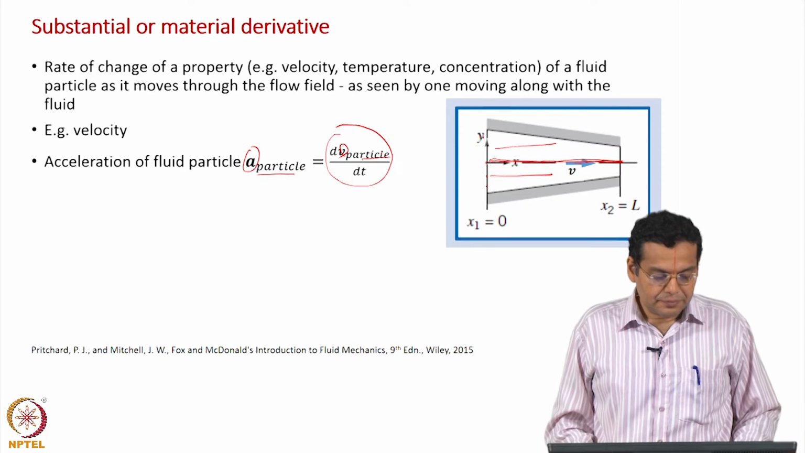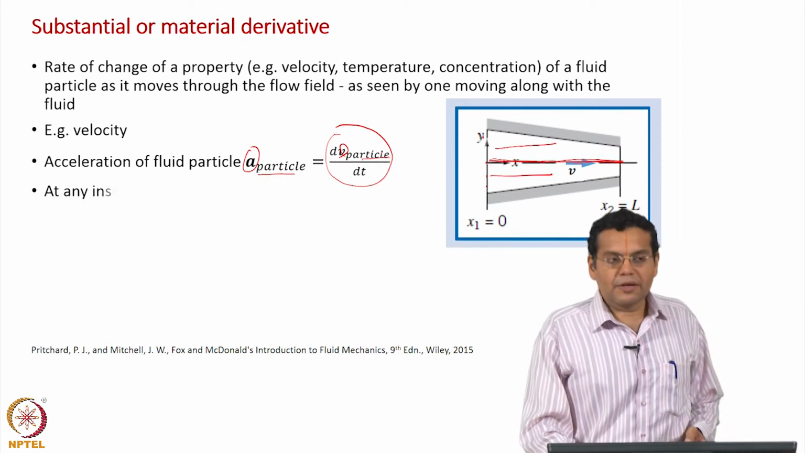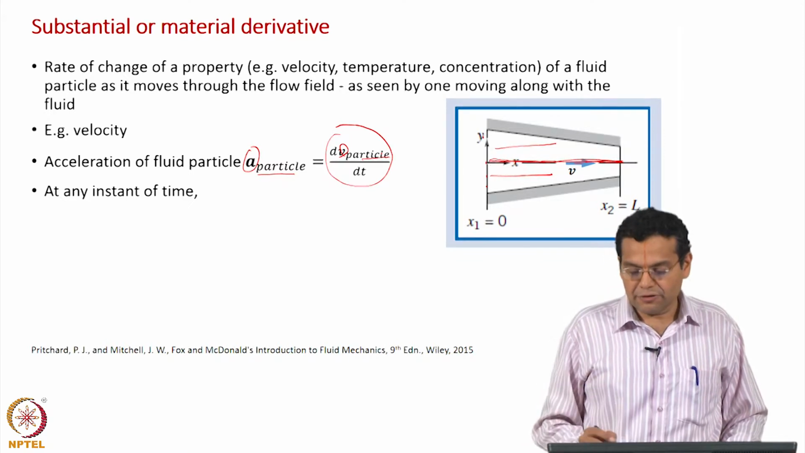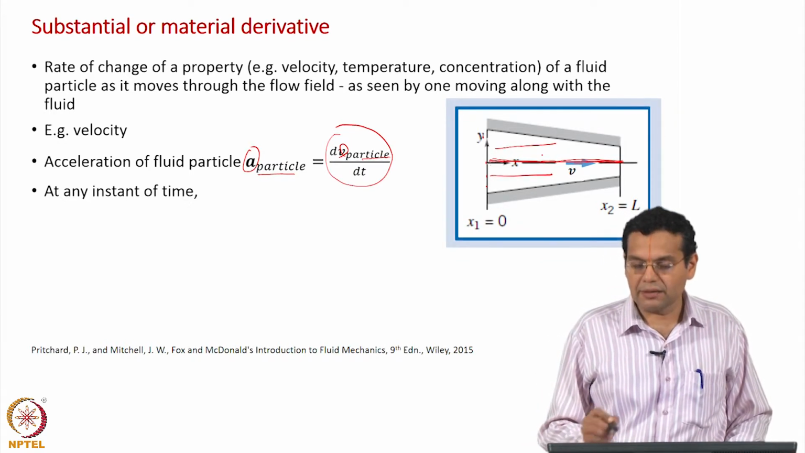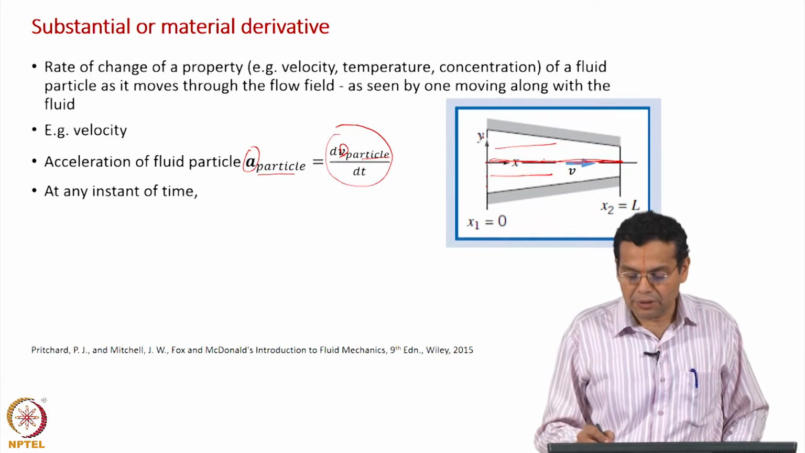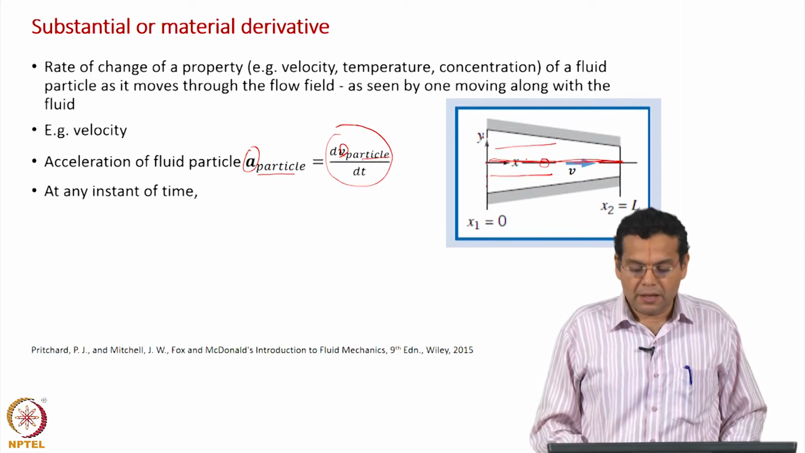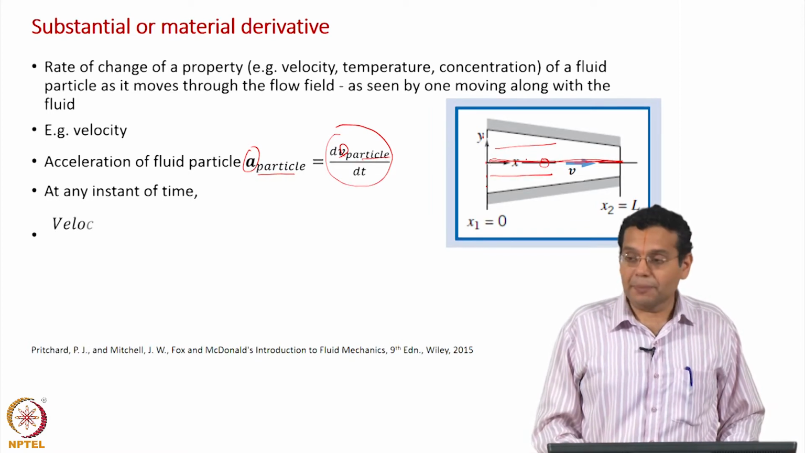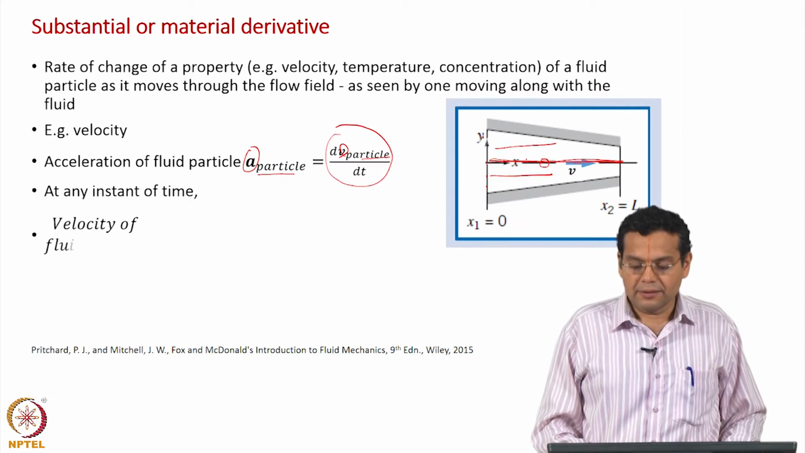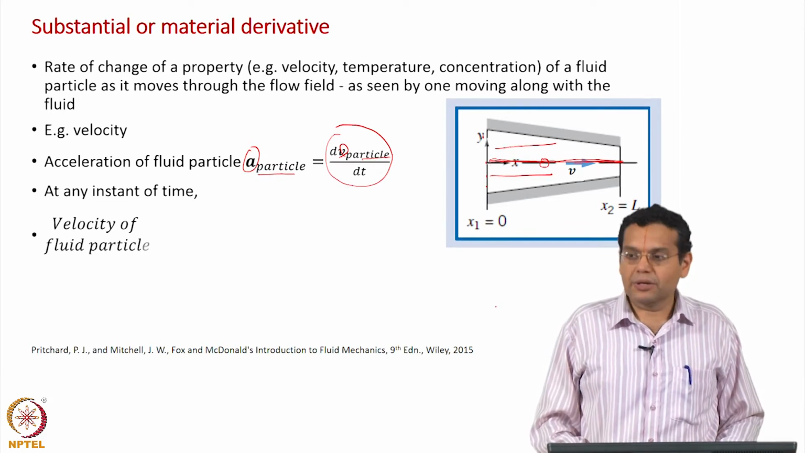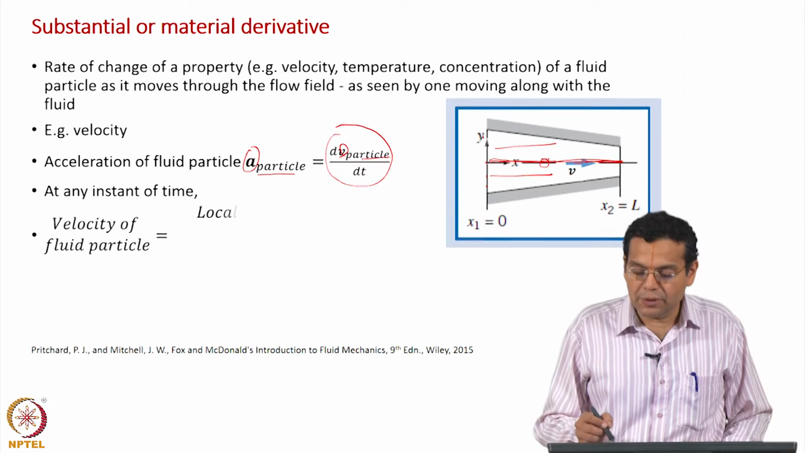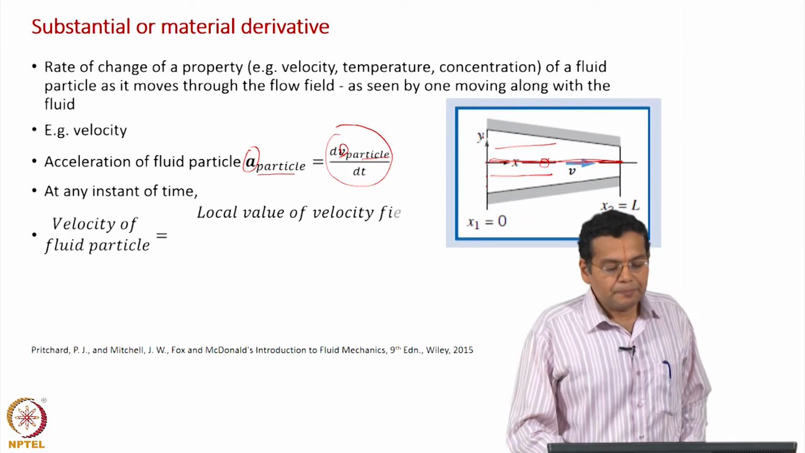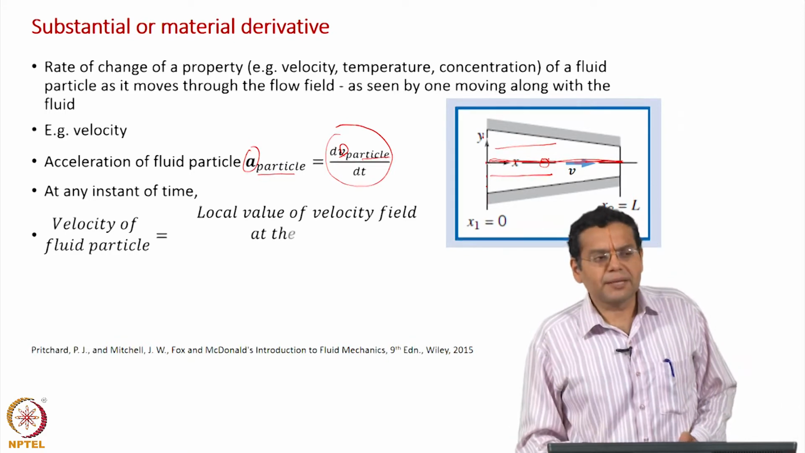Now, we use a physical principle at any instant of time. Suppose, let us say, you are somewhere here, which means you are travelling with a particle and you are at some position here. Okay. Now, the velocity of the fluid particle at that position at that particular instant is equal to the velocity of the fluid in that particular location. Okay. So, what is the implication of this?